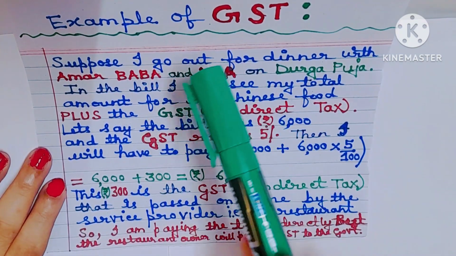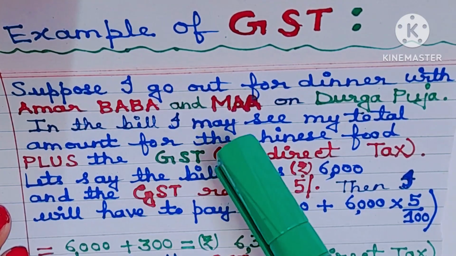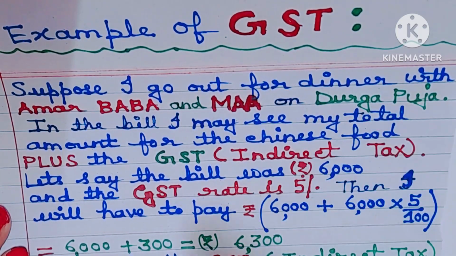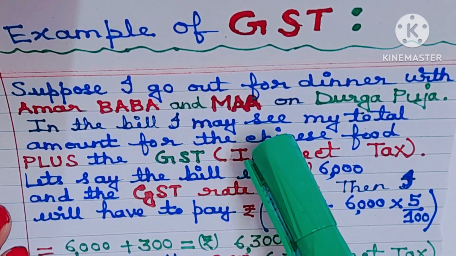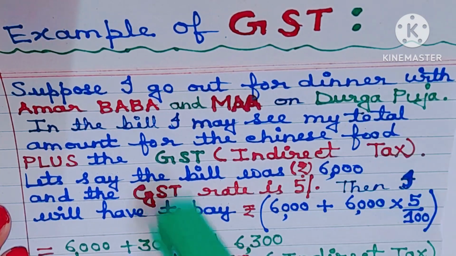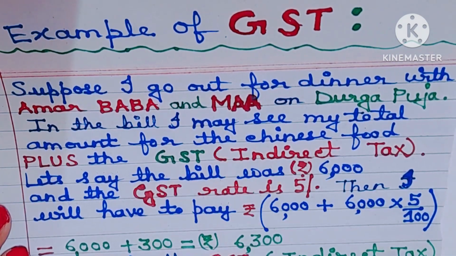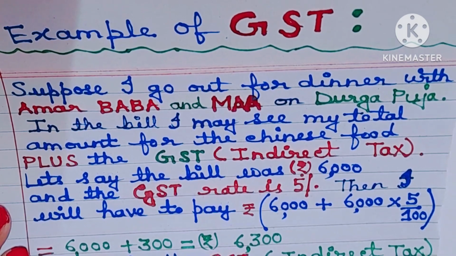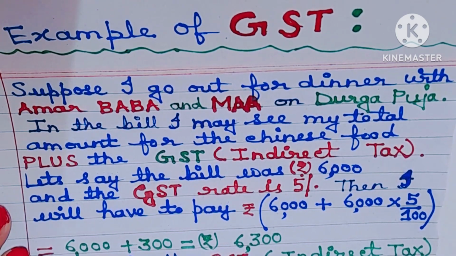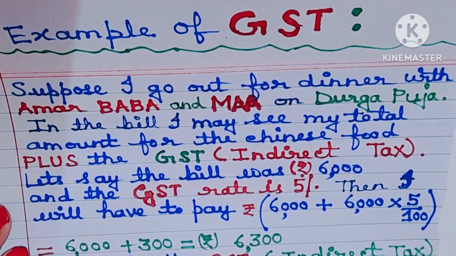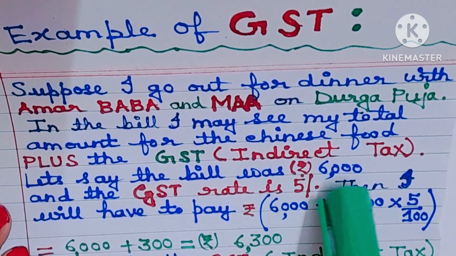Okay? Example of GST. Suppose I go out for dinner with Amar Baba and Ma on Durga Puja. In the bill, I may see my total amount for the Chinese food plus the GST, that is indirect tax. Let's say the bill was rupees 6,000.